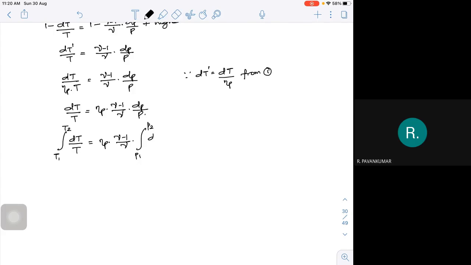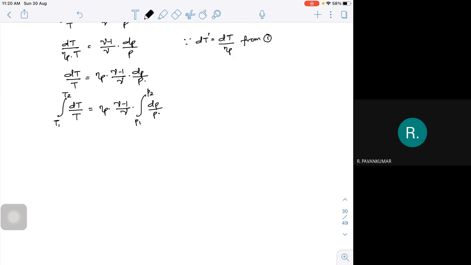If I integrate and apply the limits, I get ln of T2 by T1 is equal to polytropic efficiency into gamma minus 1 by gamma into ln of P2 by P1.